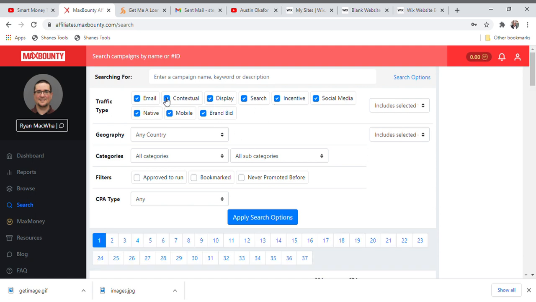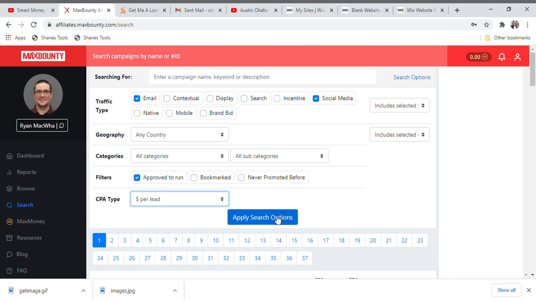All you need to do is remove the other mark, remove it, and then leave only social media and email. Guys, please pay close attention. Now after that, you go to filters, you click on approve to run, you go down and then click on dollar per lead. So guys, this is all that you need to do at this moment to be able to start getting your CPA offers, and then you can start building your landing page easily without any stress.